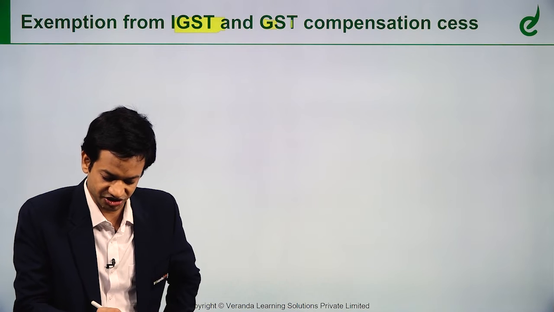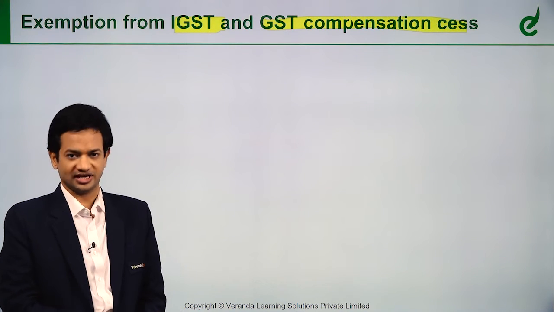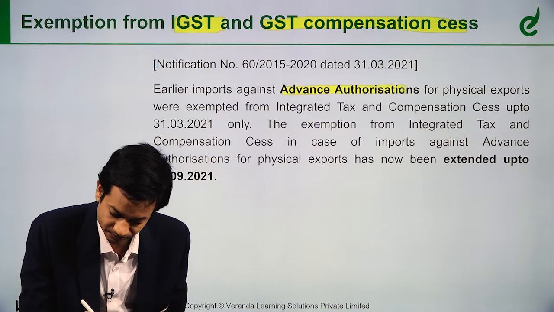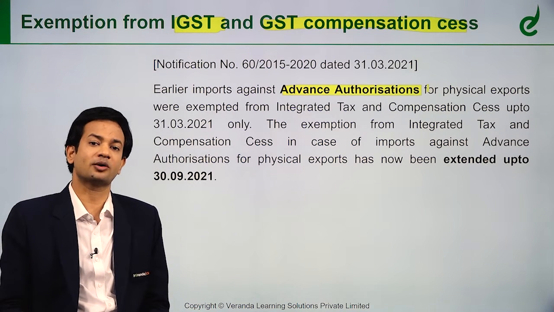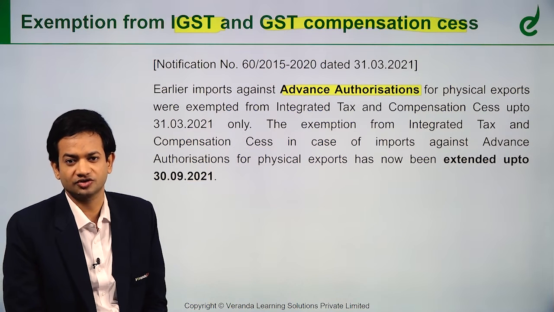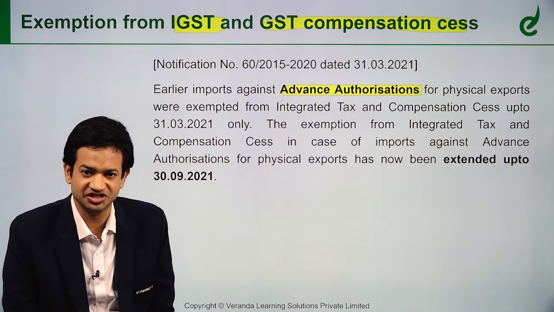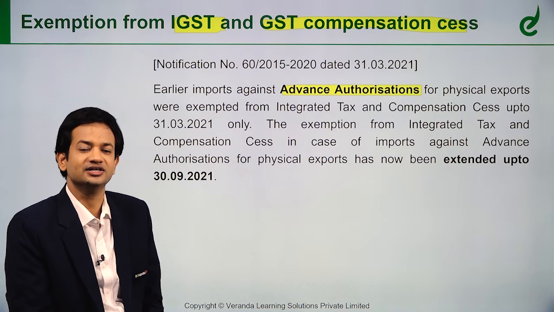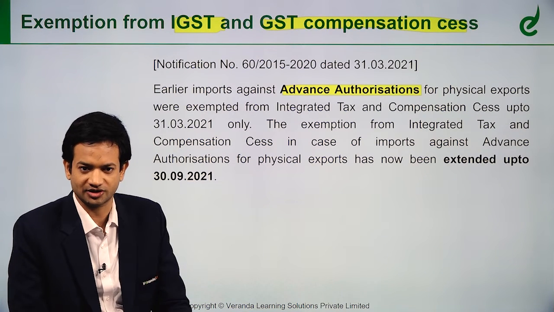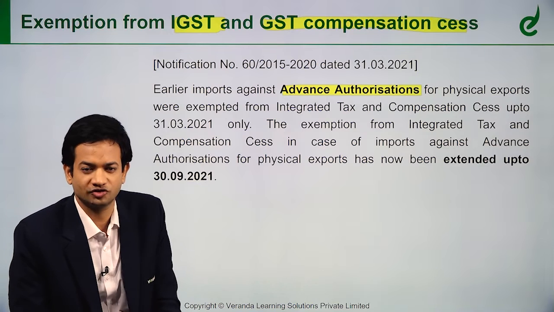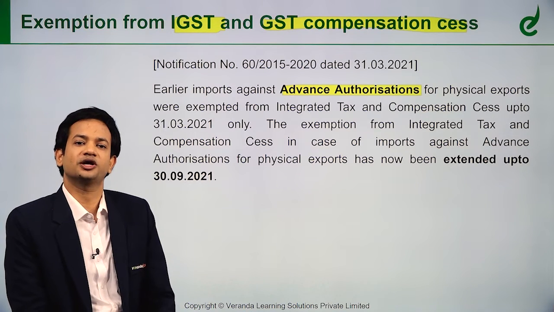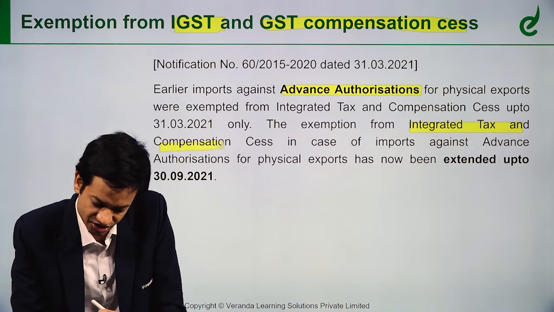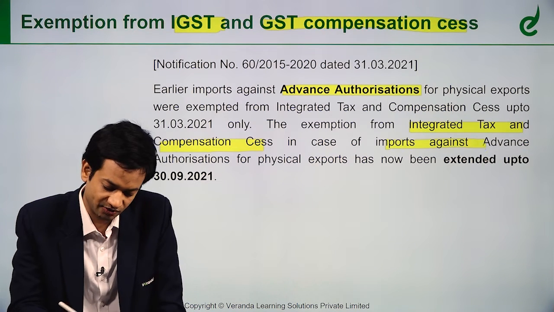Exemption from IGST and GST compensation cess. What is this exemption all about? If you are making imports, you can import goods without payment of duty, even without payment of IGST, under advance authorization. When you do physical exports, you get an advance authorization, and against that you can import goods without payment of duty. So you will get exemption from IGST and compensation cess also in case of imports against advance authorization.